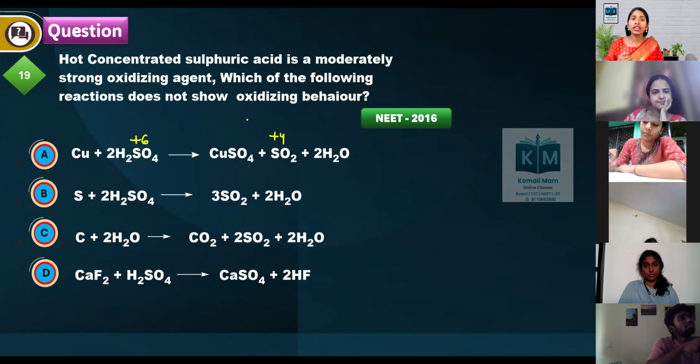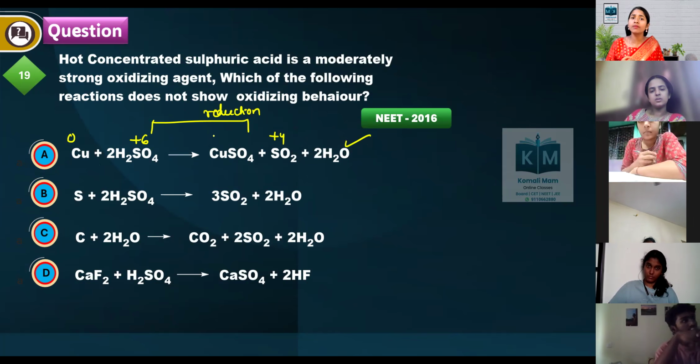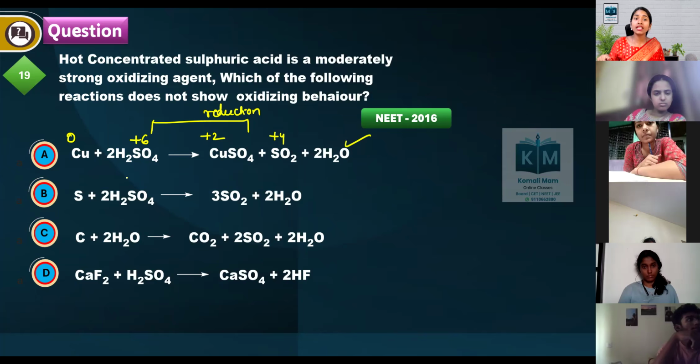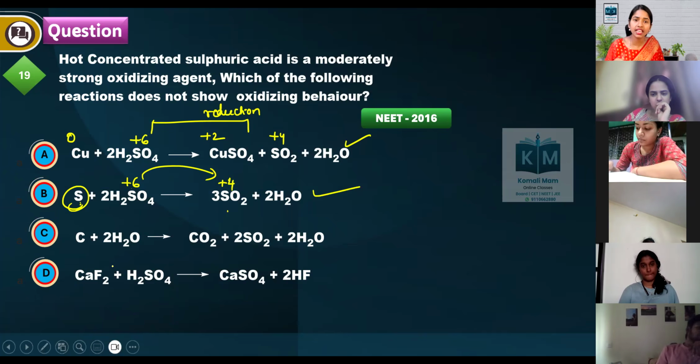It is undergoing reduction, so it is acting as an oxidizing agent. It is oxidizing copper from 0 to plus 2. Next, H2SO4, here it is plus 6, here it is plus 4. It is itself undergoing reduction and oxidizing sulfur to SO2. So it is also acting as an oxidizing agent.